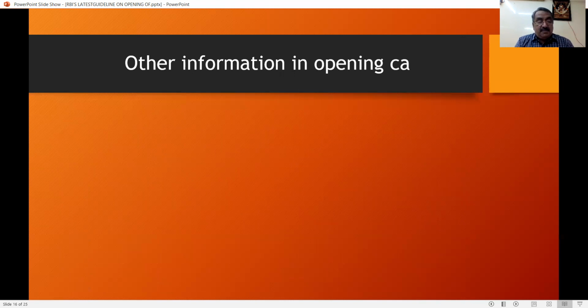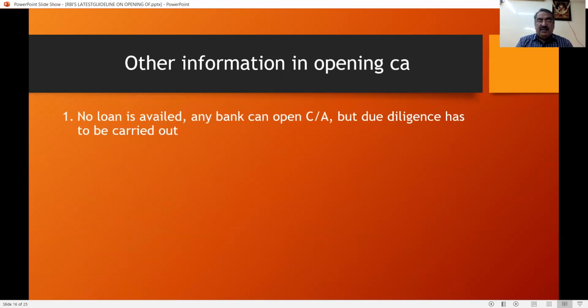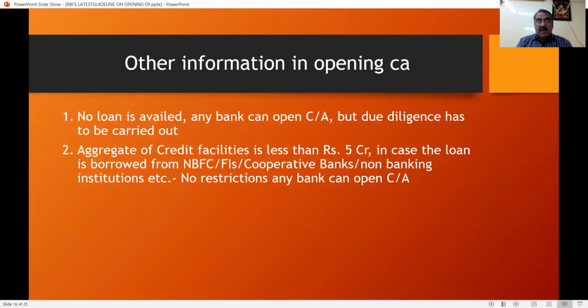That's why nowadays bankers start to get a declaration from the customer saying that we have not got any loan from anywhere. And what is the other information with reference to opening of a current account? If no loan is available, any bank can open a current account, but due diligence has to be carried out. If the party has not availed OD, CC or any other loan, then any bank can open a current account. Aggregate credit facilities are less than 5 crores.